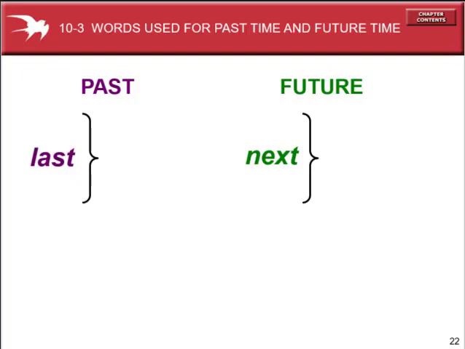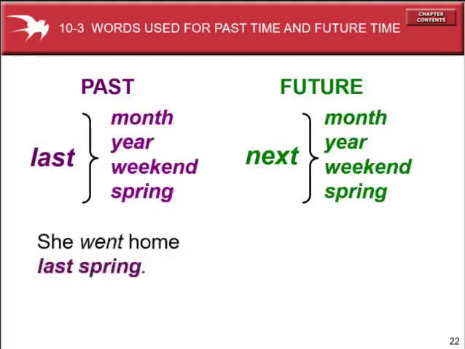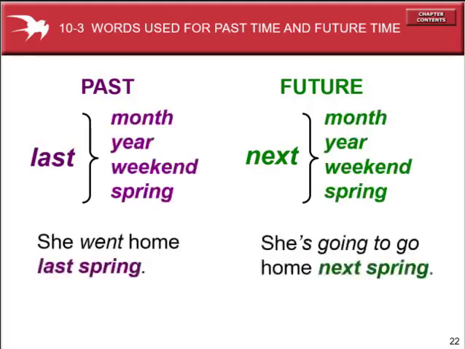In the past tense, last indicates past time: last month, last year, last weekend, and last spring. Very common. You see last plus any other word used in a sentence that indicates the past tense, and next plus any other word, month, year, weekend, and spring, indicates the future time. And that is why we have to use the future tense.